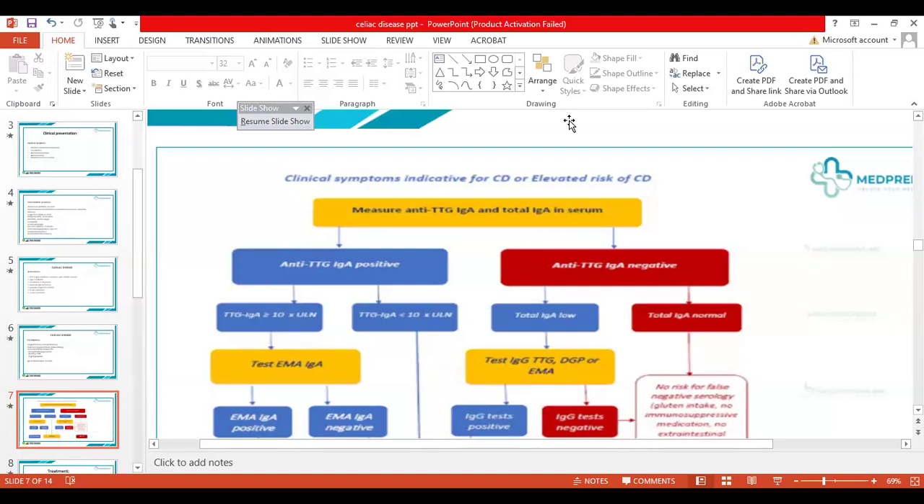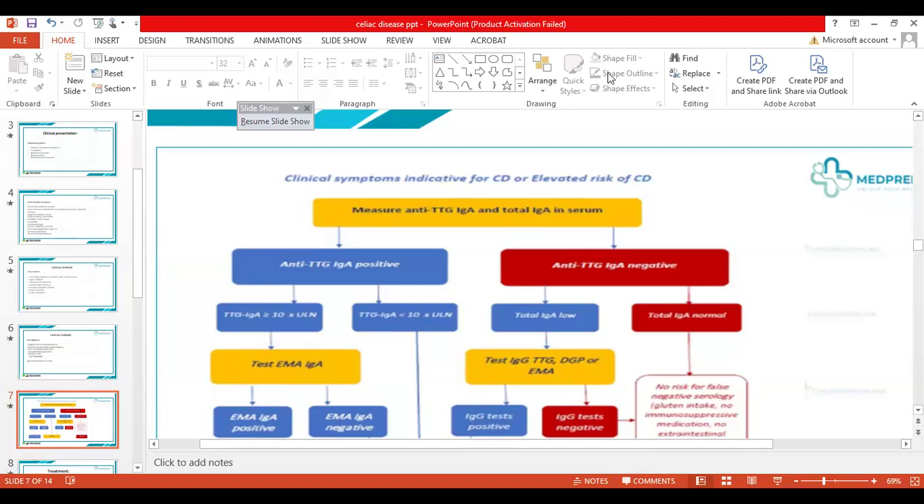Previously, it was said that every child should go through a biopsy to make a final diagnosis of celiac disease. But the recent guidelines say that you need a less intrusive approach. You don't have to do a duodenal biopsy in every child to make a diagnosis, and you can have an alternative pathway as well.